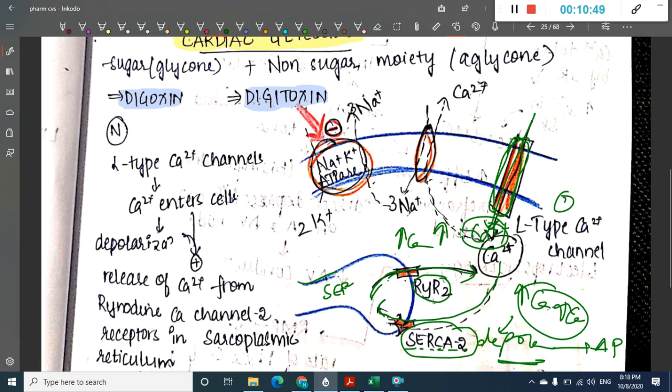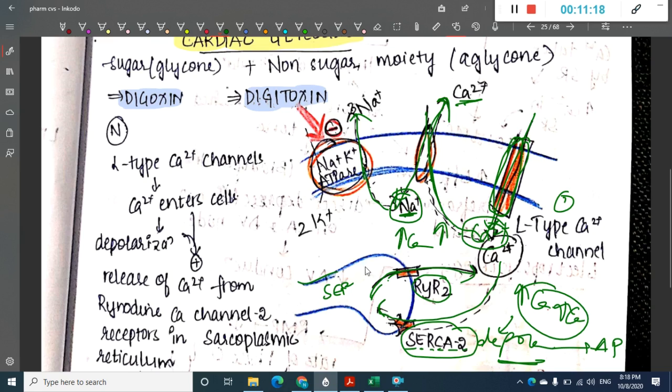And second, it goes out of the cell through the calcium sodium channels, the antiporter channels. As a result, calcium goes out and sodium enters in. This sodium will go out again. Sodium efflux occurs through the sodium potassium ATPase, through which 3 sodium go outside, that is 3 sodium efflux occurs, while 2 potassium influx occurs.